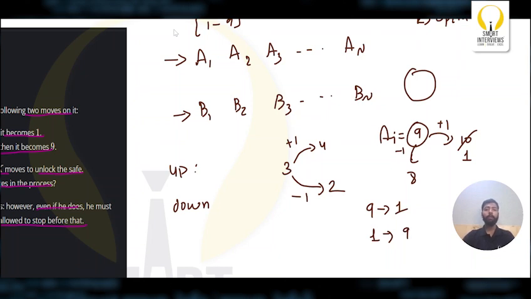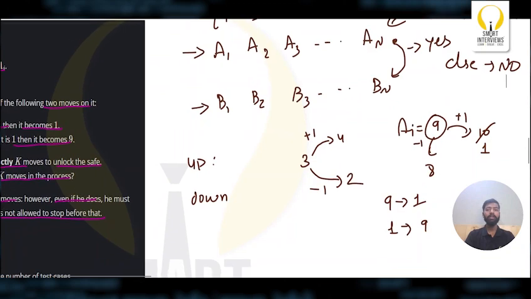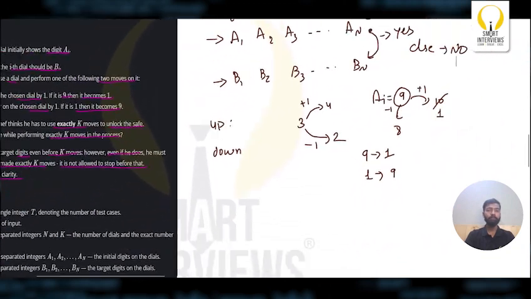Now we have to perform exactly k operations on the initial dial and check whether we can open the safe. When can we open the safe? If after performing the k operations on this initial dial, all these numbers get converted to all these numbers, only then we can unlock the dial. If we unlock the dial, we have to simply print S. If we cannot unlock the dial, we have to simply print no. Is the problem statement clear? Now let's try to understand it with an example.